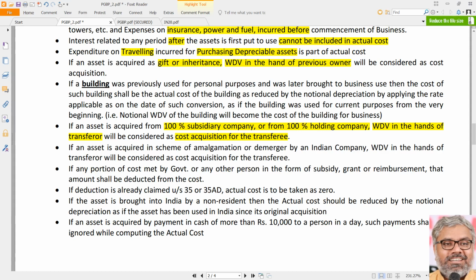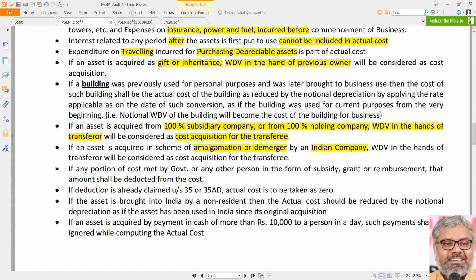Now another scenario, actually two scenarios. These are also important. We will definitely have some more situations like this in capital gains once again. What if an asset is acquired in a scheme of amalgamation or demerger, and the asset is acquired by whom?